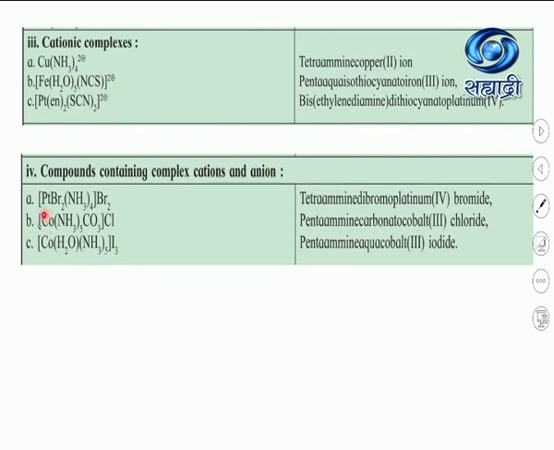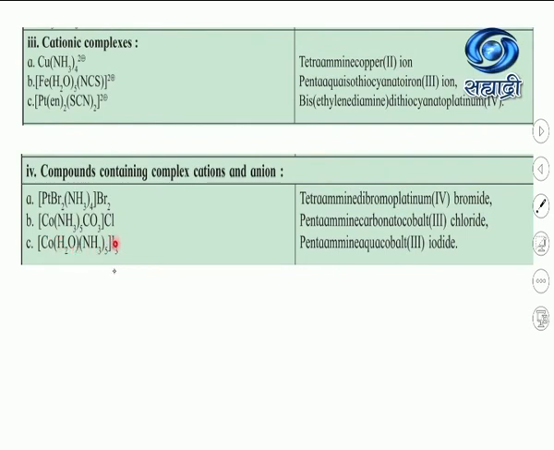How to calculate the oxidation state? Amine is a neutral molecule. Carbonate carries a -2 charge. And chloride also has a -1 charge. -2 and -1 make -3, so cobalt will have a +3 charge. Now see the next example.